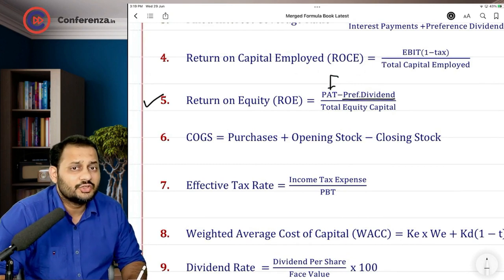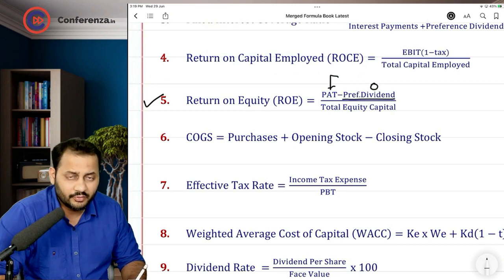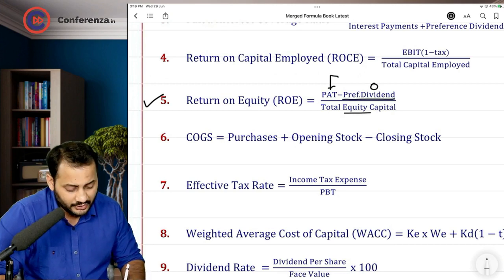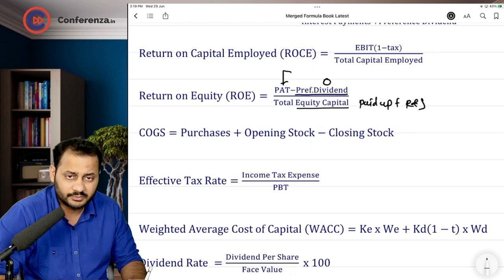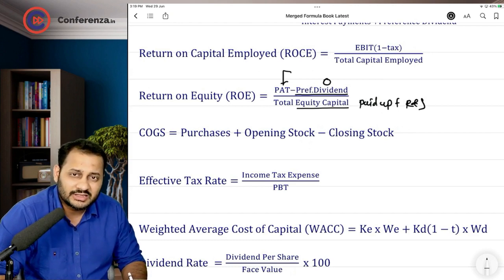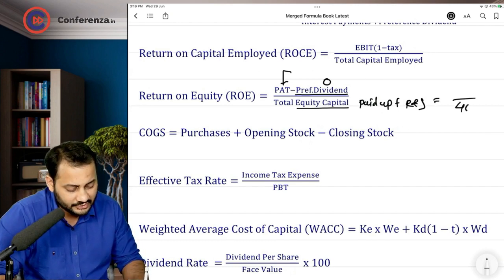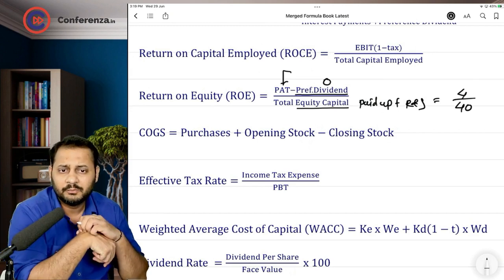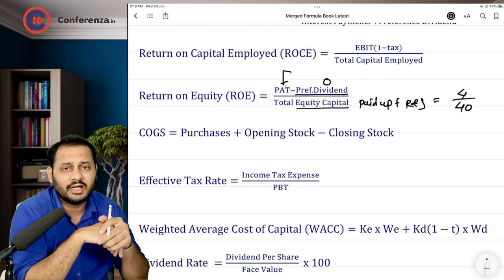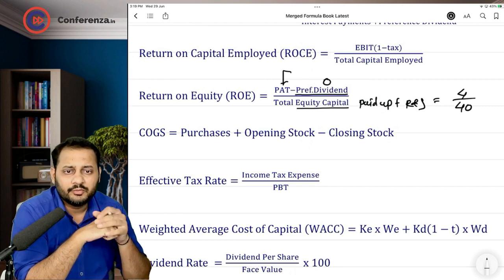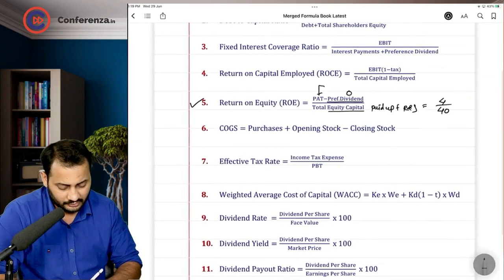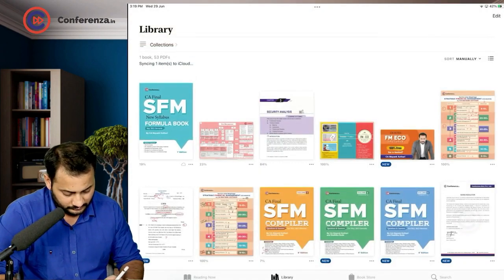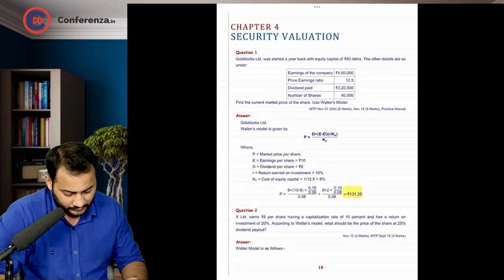In our question, there are no preference shares, so the preference dividend amount is 0, divided by total equity capital. Normally, total equity capital includes paid up value plus reserves and surplus, but there is no separate information in this question, so we have taken it like this. 4 lakh rupees in the numerator minus 0 preference dividend, divided by 40 lakhs of capital. So that came to 10% return. So we are done with the return on equity.